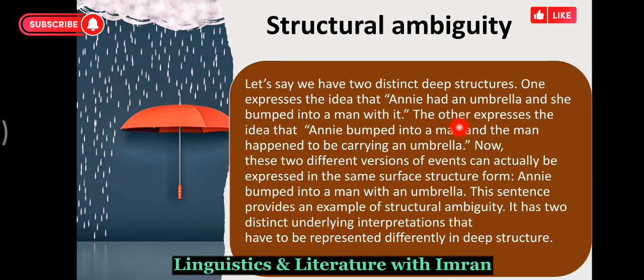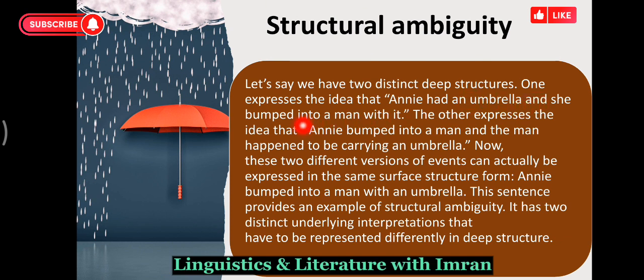Now, sometimes we may have structural ambiguity. What is structural ambiguity? It is when one structure may have more than one meaning. Sometimes we have two distinct deep structures, and these two distinct deep structures are represented by one surface structure.